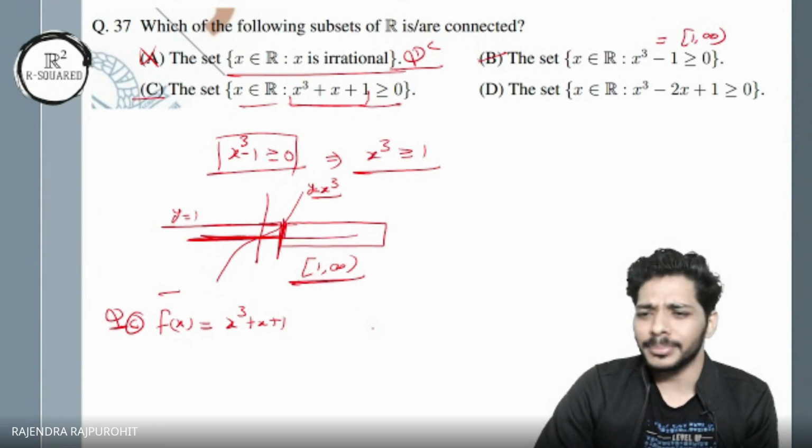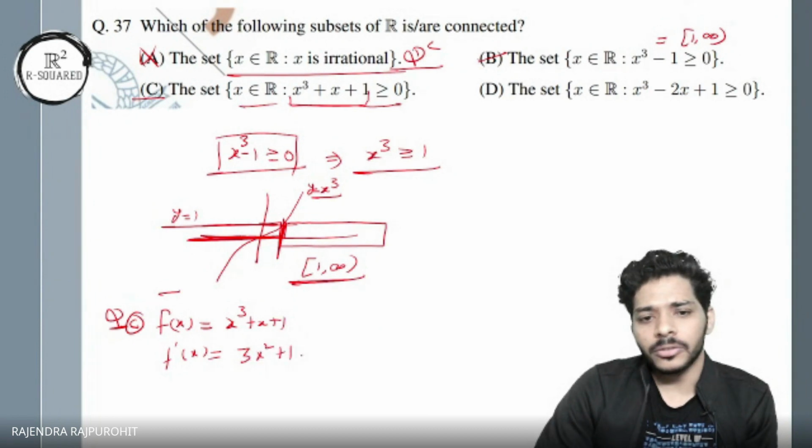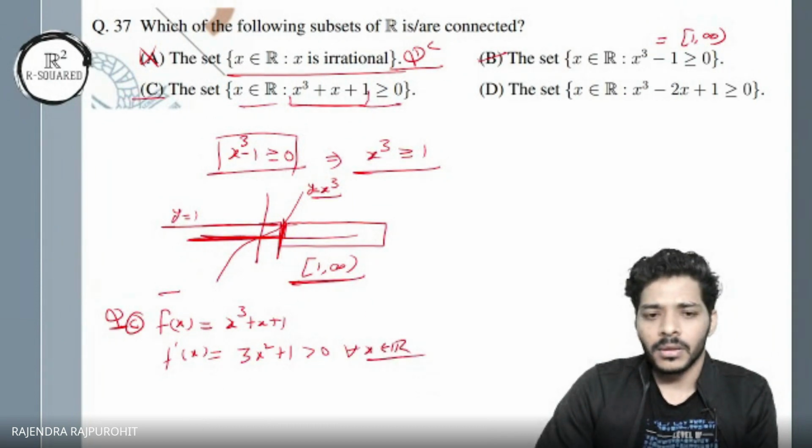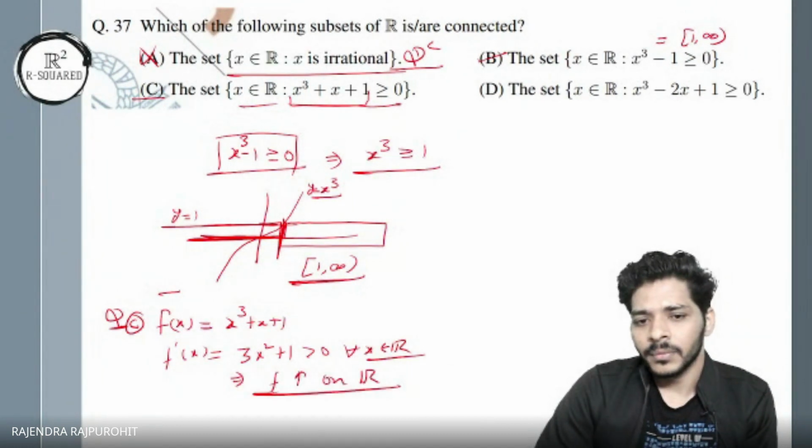So what I can simply do is check the derivative, whether it remains positive. If I do the derivative, f dash x equals 3x square plus 1, which is strictly greater than 0 for all x belonging to R. And that simply implies that f is strictly increasing on R. Is it fine?